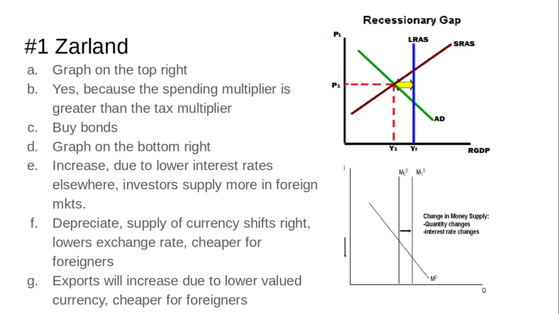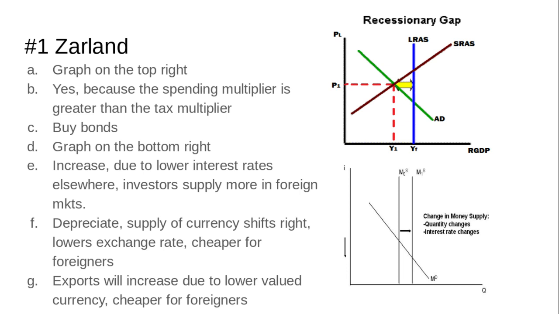For part E, based on the interest rate change, so interest rates are falling when the money supply increases. It's asking, will the supply of currency in the foreign exchange market increase, decrease, or remain the same? Here, the supply of currency is going to increase because what people in Saarland are going to do, investors in Saarland are going to see that the interest rate there is lower, and they're going to go hunting for higher interest rates in other countries.